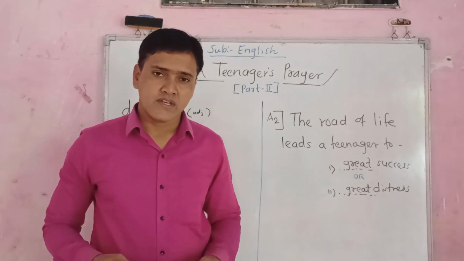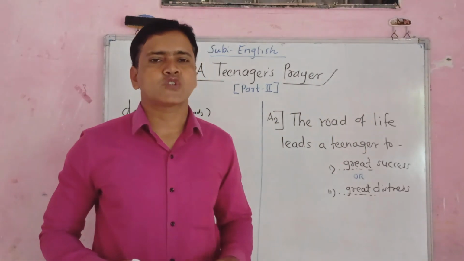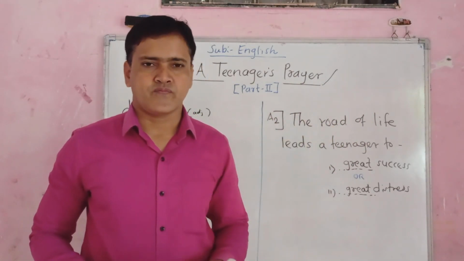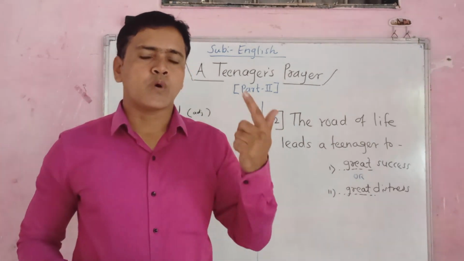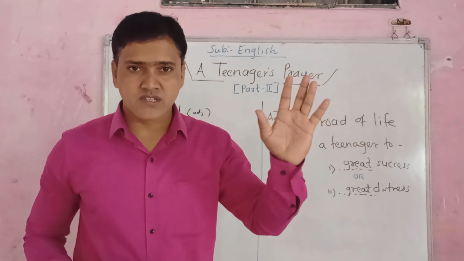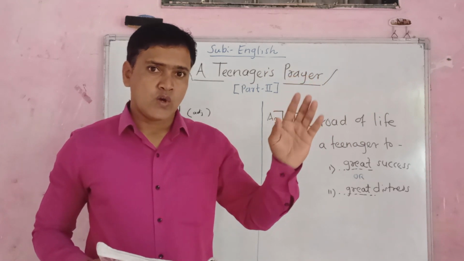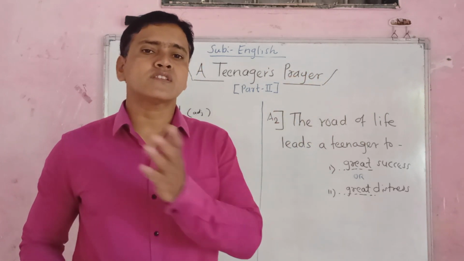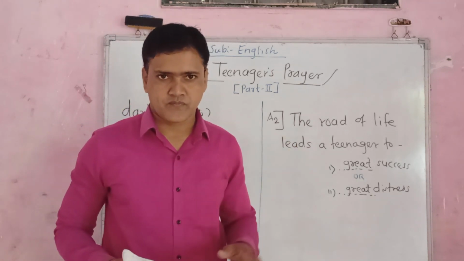So it is just like, suppose you are standing in the square. Square means a crossroads, but you don't know which way to go. What will happen? You will get confused. One of the ways may take you to the destination. Destination means where you want to go, your final place. Or the other way would misguide you and you would go to another place where you don't know.